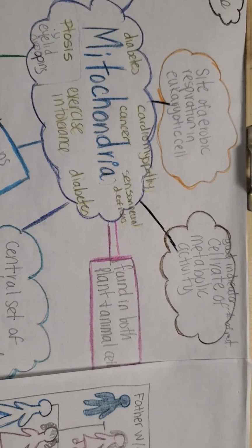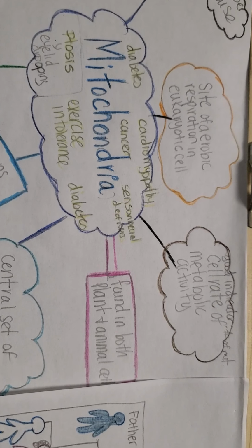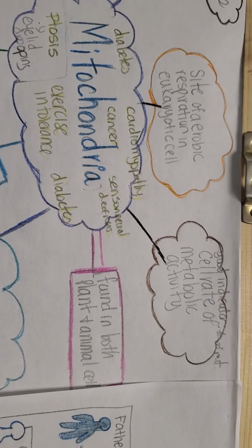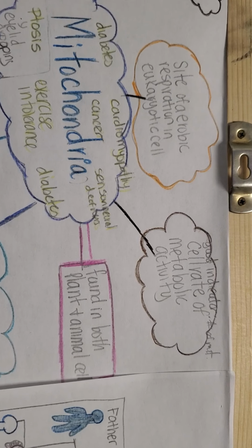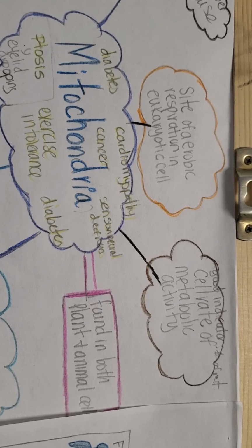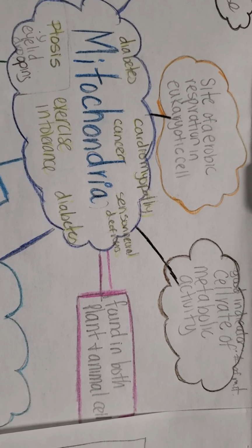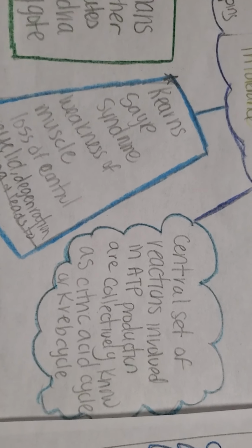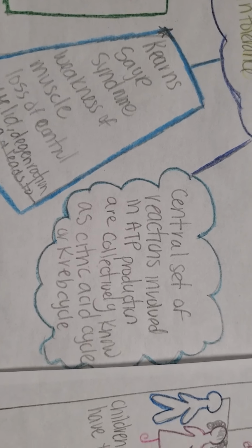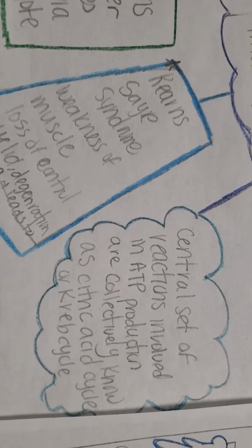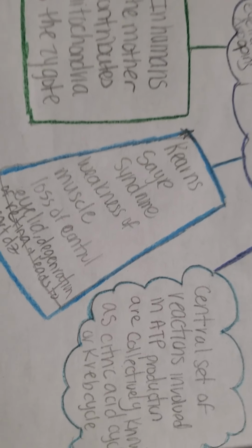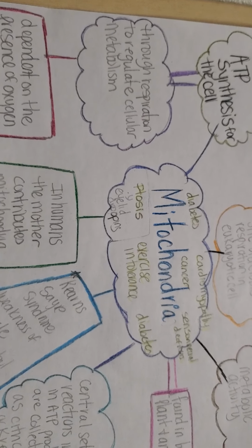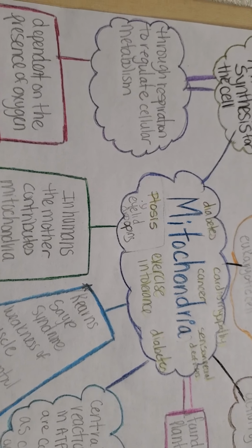A good indicator for mitochondria deals with the amount of mitochondria that you have in a cell, so the cell's rate of metabolic activity. Also here, we are talking about the central set of reactions involved in ATP. So ATP is also used in the Krebs cycle. You usually find mitochondria in muscles. Muscles require a lot of energy to work.